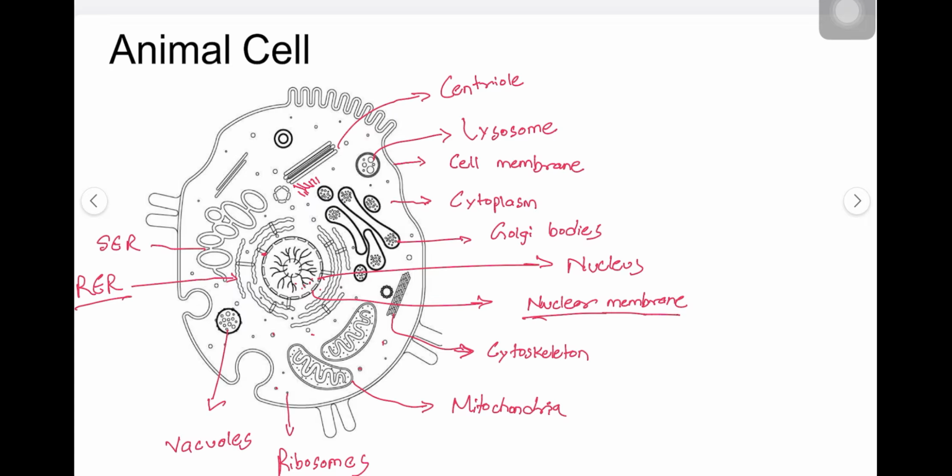Also, about the rough endoplasmic reticulum, I forgot to tell you, it is not present by itself, but is also coated by these small granular structures of ribosomes. That's why its texture looks rough, and that's why it is called rough endoplasmic reticulum. It is coated by the ribosomes.